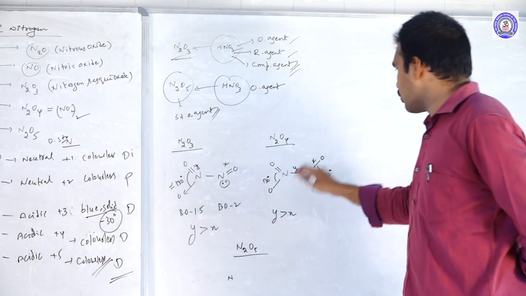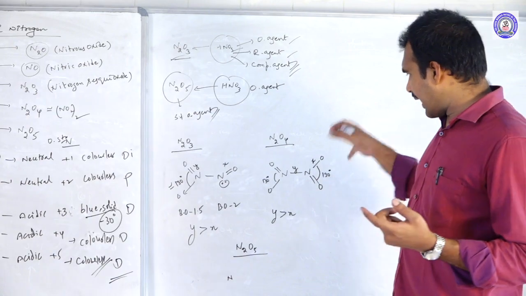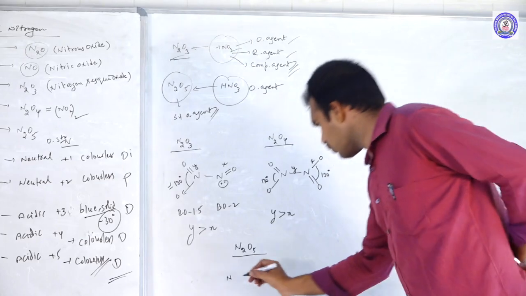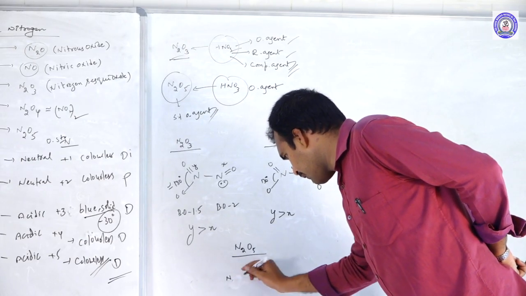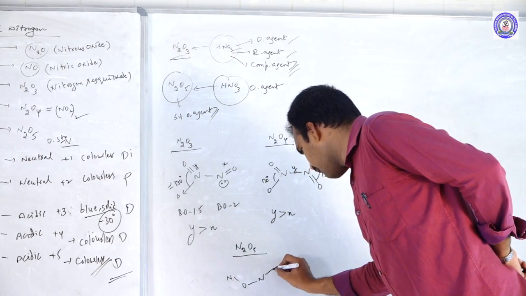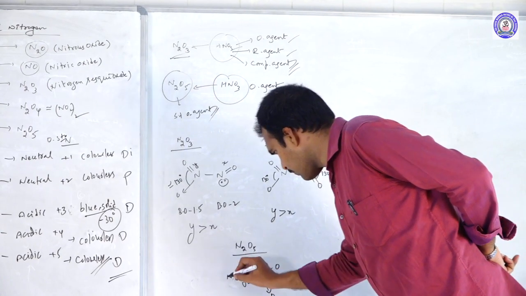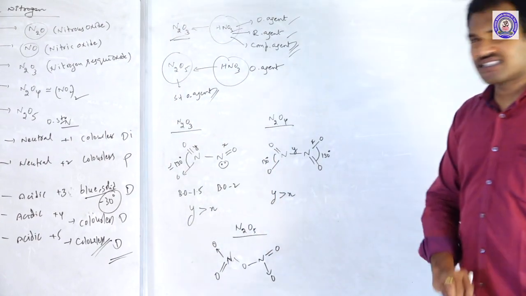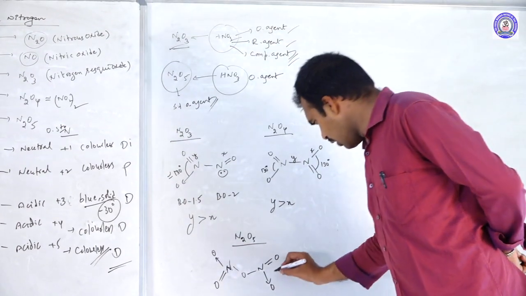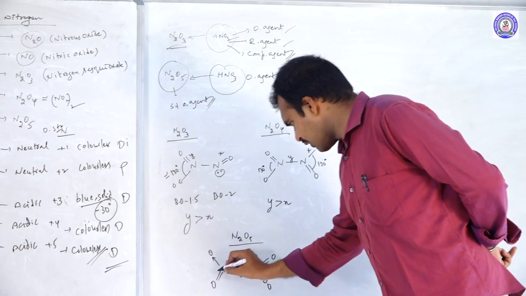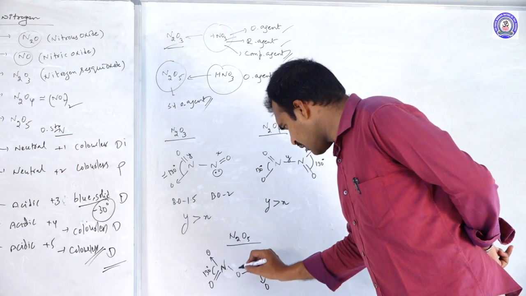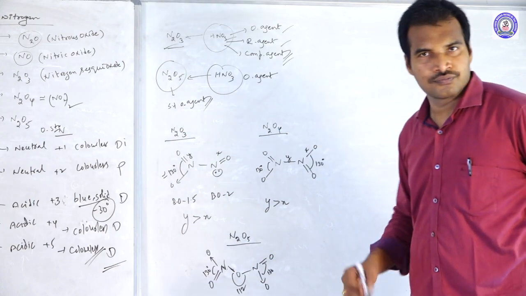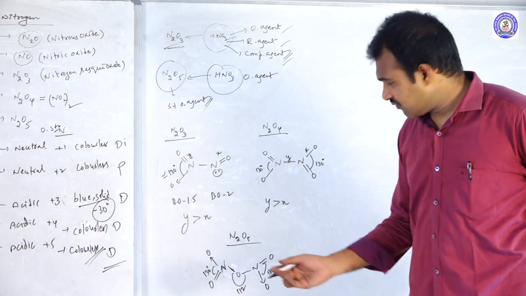Here NO2 is already there, so there was no chance to add any oxygen there. So definitely the fifth oxygen should come in between these two. So N. So that is the structure of N2O5. Now this is nearly 130 and this is also nearly 130 and this is nearly 112. Okay, why? What is the reason for 112?